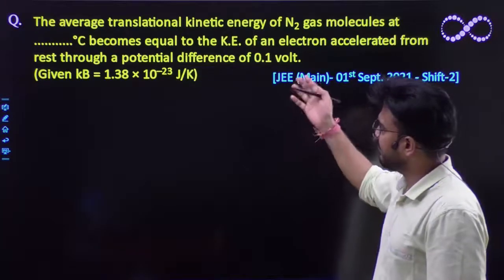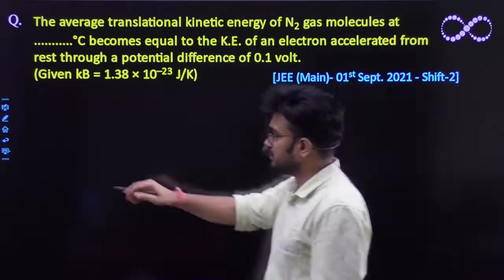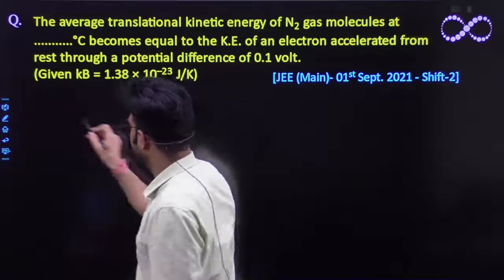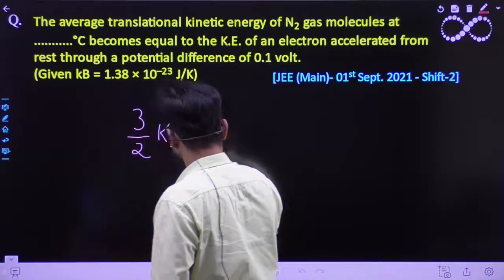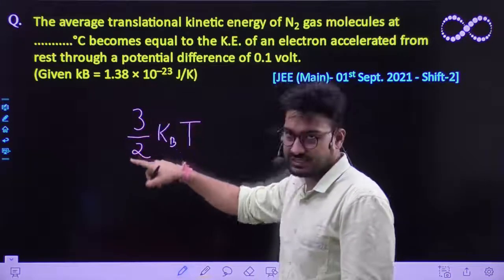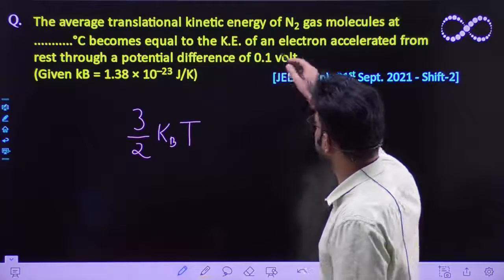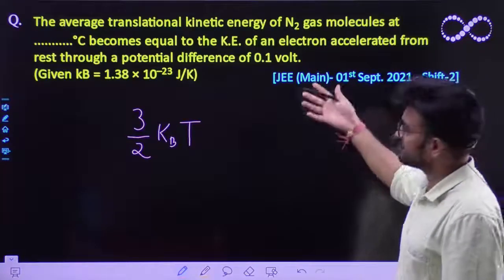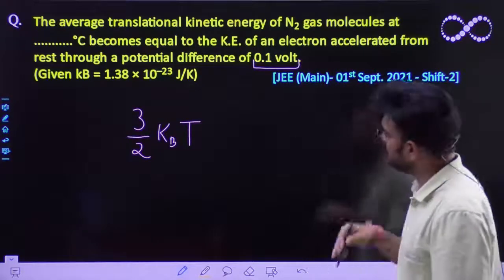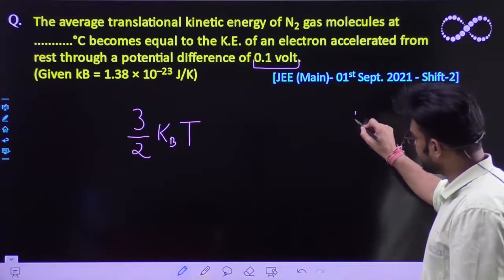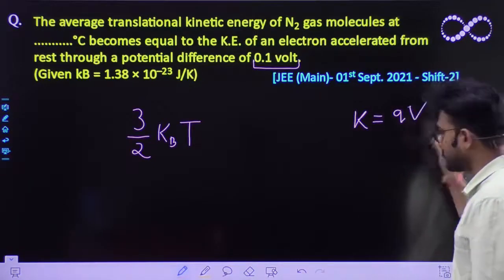So we already know that the average translational kinetic energy of a gas is given by 3/2 kBT. So you can easily visualize it as 3/2 kBT, the average translational kinetic energy of these gas molecules. It is equivalent to the kinetic energy gained by an electron if it is acted upon by a potential difference of 0.1 volts. So we already know that the kinetic energy gained by this electron must be equal to Q into the potential difference.